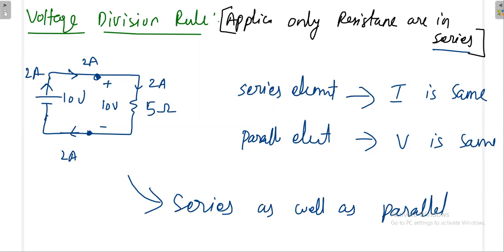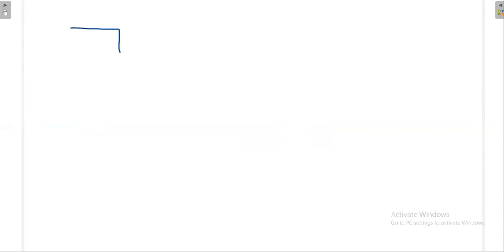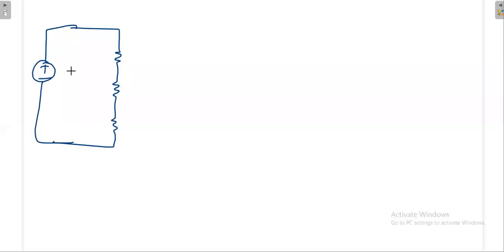Now the next question arises. Say for example, if the voltage source is like this, then with respect to these three elements, one more voltage source is there here, 10 volt. Are they all in series or parallel combination?